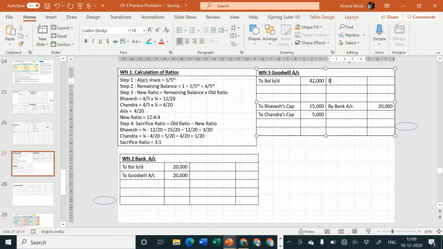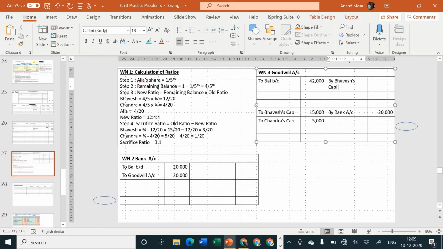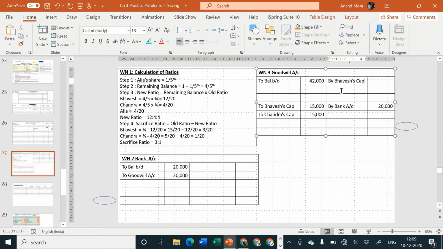So I'll consider by Bhavesh capital account and by Chandra's capital account. In which ratio? Old ratio. What is the amount of goodwill? 42,000. In which ratio? Old ratio. What is the old ratio? 42,000 divided by 4 into 3.